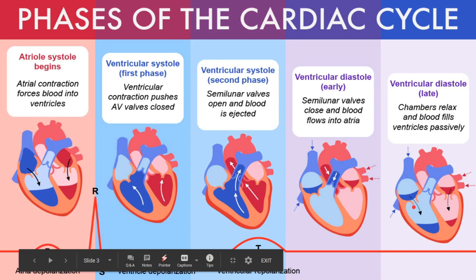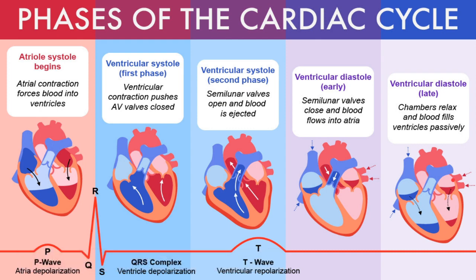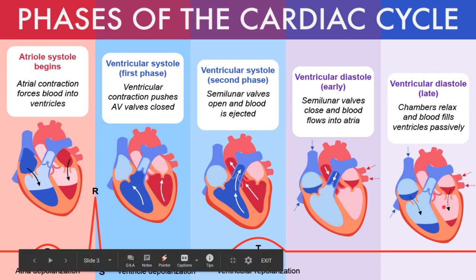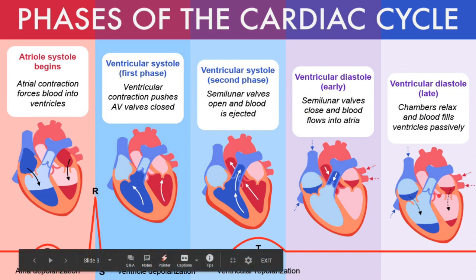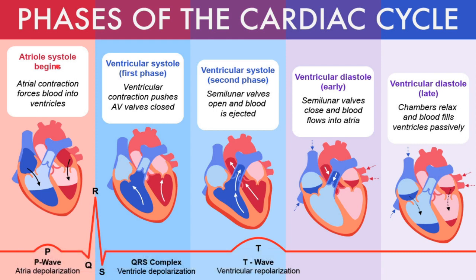Now over here there is a continuous decrement in the pressure inside both the chambers. Now we have the last rapid filling phase. Now over here 75% of the blood is actually filled up inside the ventricles, means 75% of the ventricular filling is done, which will then be completed in the atrial systolic phase where the remaining 25% is done.